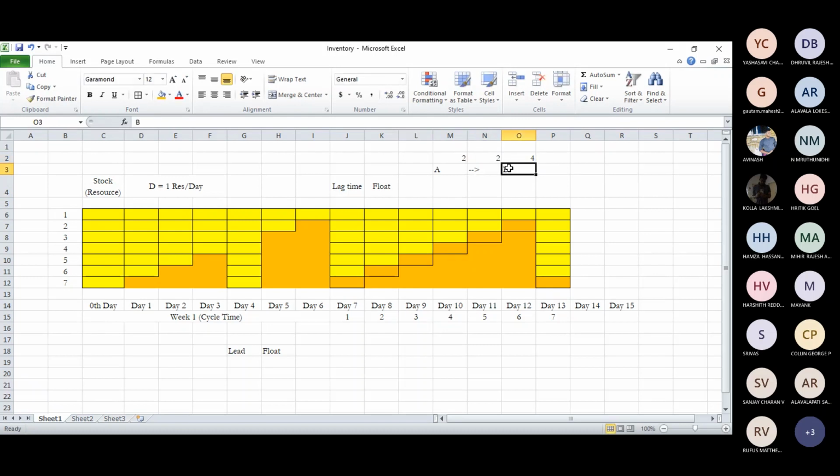So that's a lag time. So B lags by 2 durations, which is actually a float. So that's basically lag time.